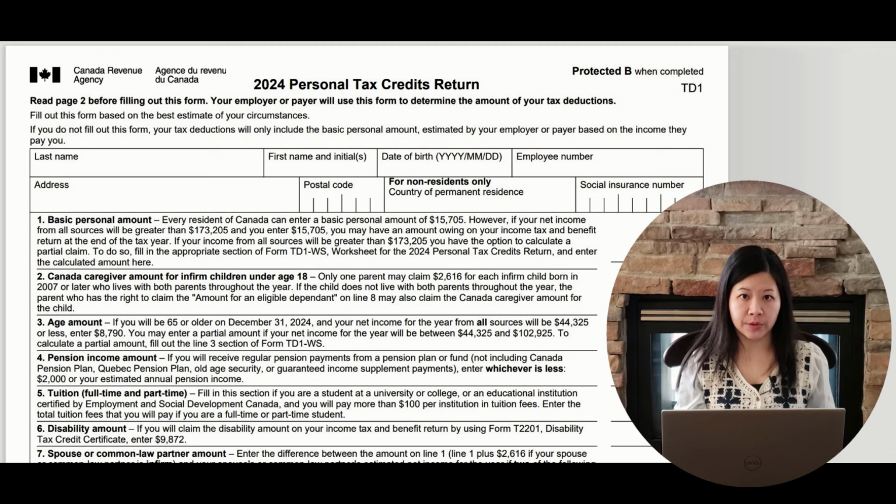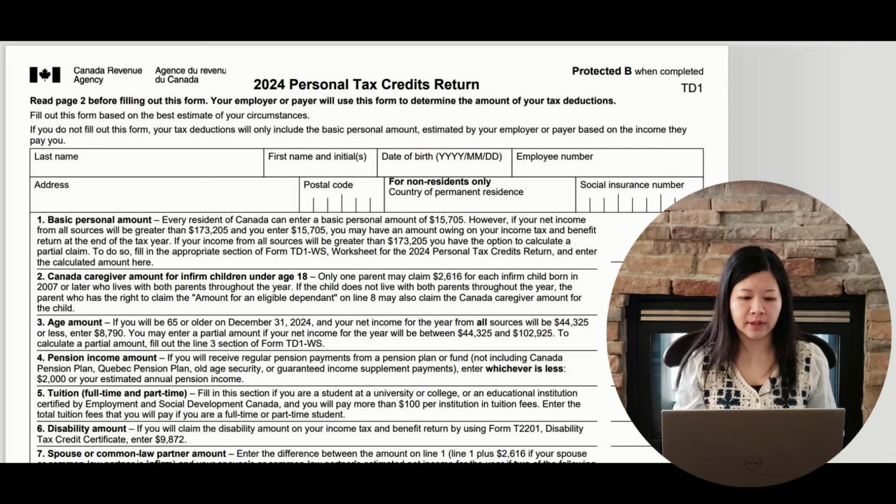Line 1 is the basic personal amount, which is a non-refundable tax credit that can be claimed by all individuals. If your net income from all income sources in 2024 will be $173,205 or less, enter $15,705 here. If your net income will be more than $173,205, you are eligible for a portion of the basic personal amount. You can use the TD1 worksheet to determine the amount.